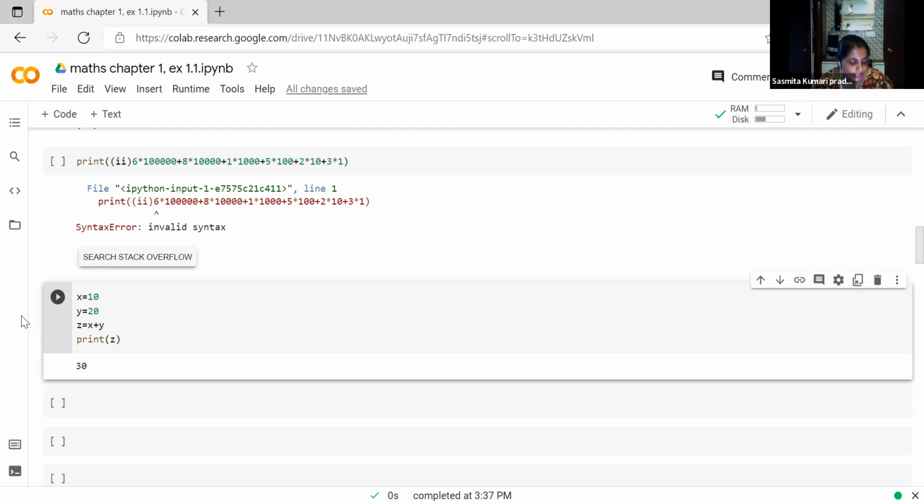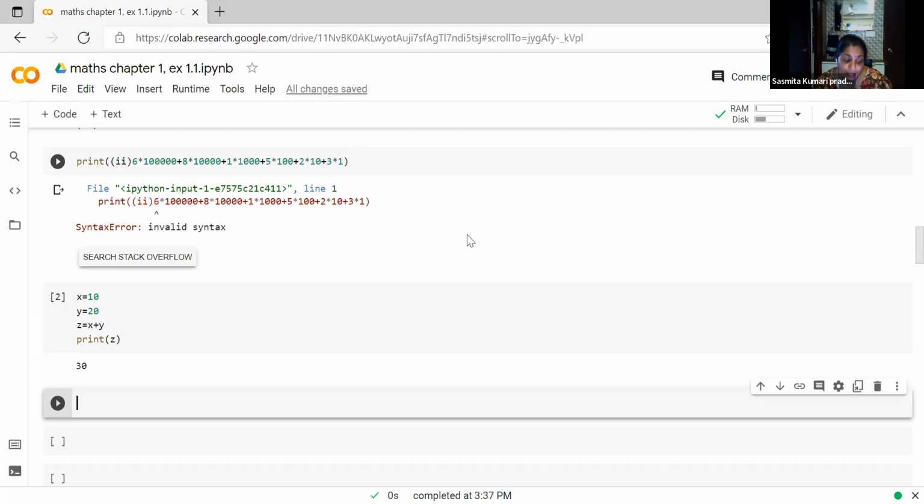Okay, got it. Next question. Next, you write down the next cell. Go to the next cell. Remove illegal characters in the variable name.